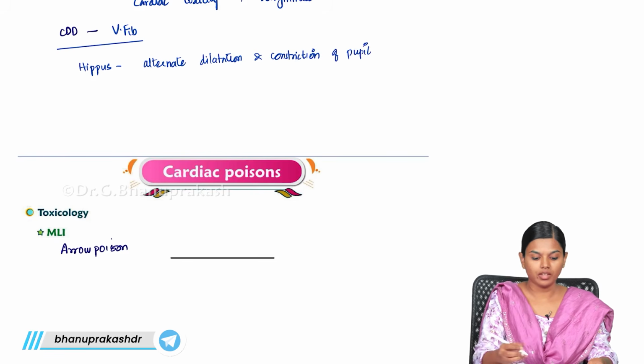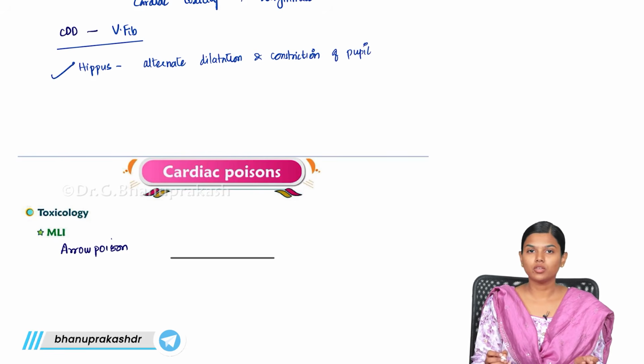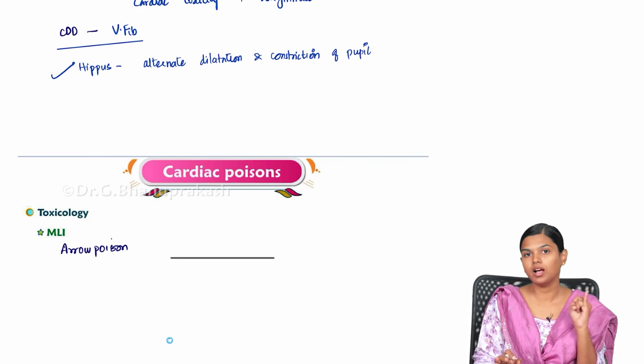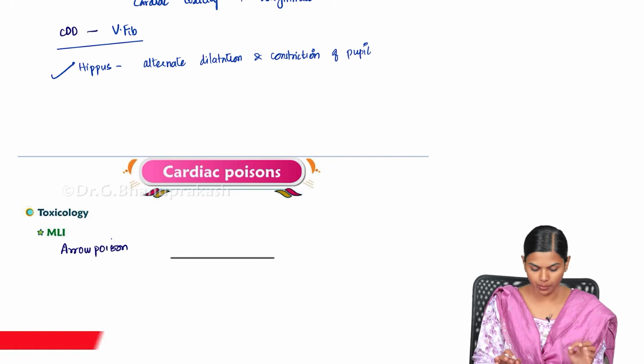These are the important symptoms you can see in aconite poisoning: arrhythmia and hippus.